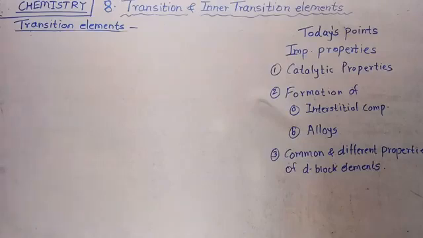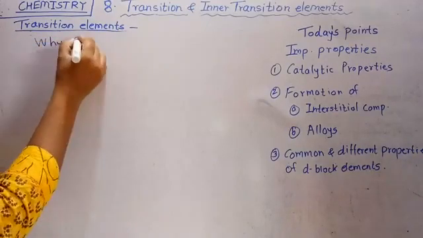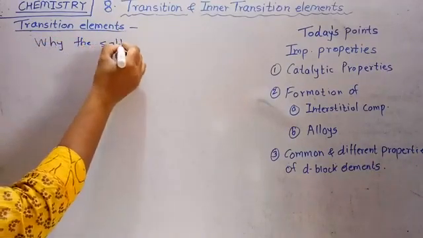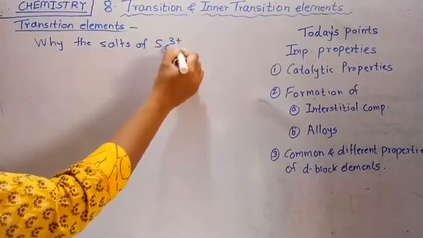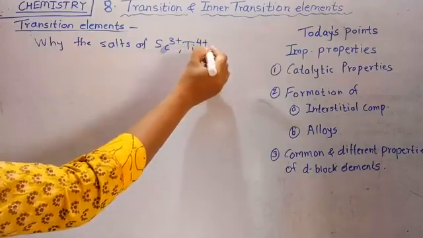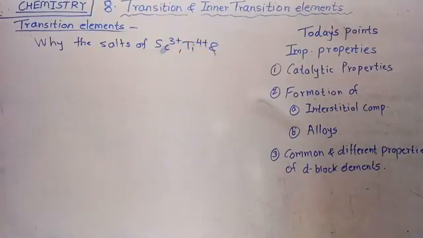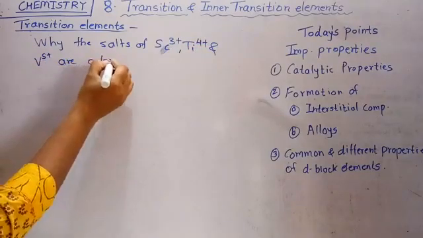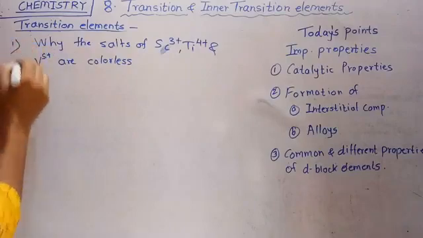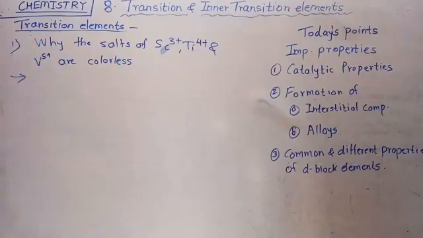There is the first question on color. Why are the salts of scandium 3 plus, titanium 4 plus and vanadium 5 plus colorless? Why are the salts of scandium 3 plus, titanium 4 plus and vanadium 5 plus colorless?